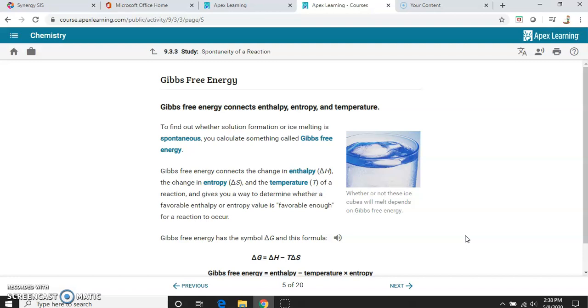So of course, we had to come up with a formula to calculate if a reaction is going to happen or not. We called it the Gibbs free energy, and it connects the enthalpy, which is the change in H, the change in entropy, which we just learned, and now we add in the temperature of a reaction. It gives us a way to determine if it's going to be favorable enough for the reaction to occur.